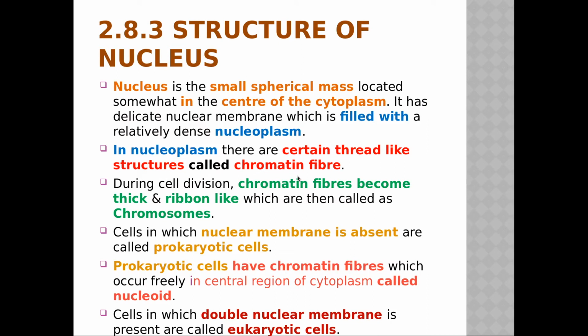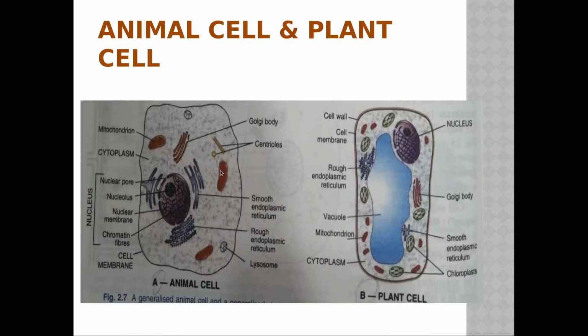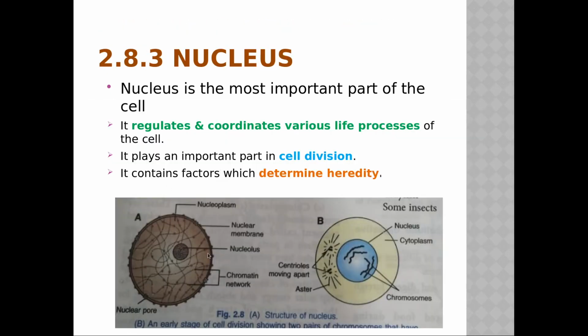Structure of nucleus. See, now you can see that the slide is very much colored. That means many new terms are going to come here, and also this is very much important. That's why I have made it colored. So structure of nucleus, basically they are giving what parts are there. Let us see here. Nucleoplasm is there.